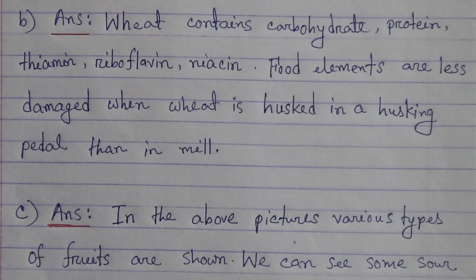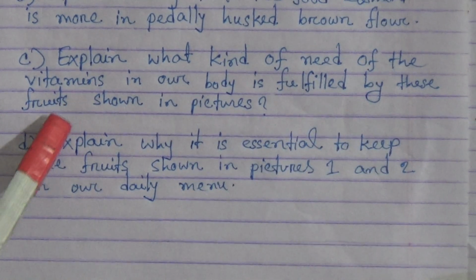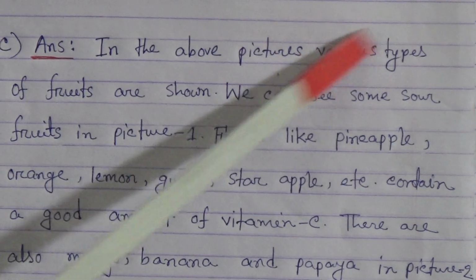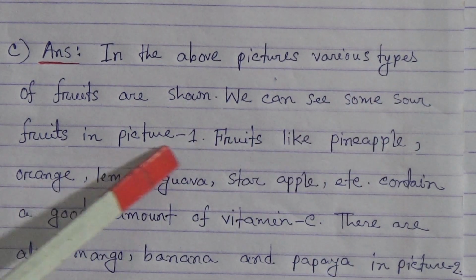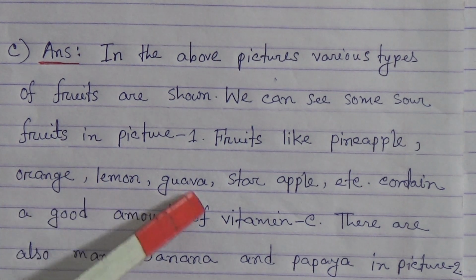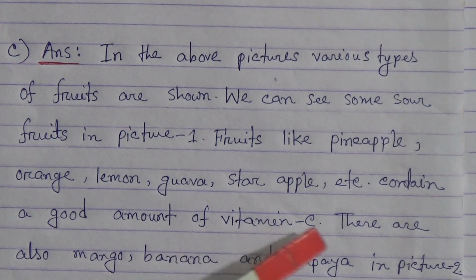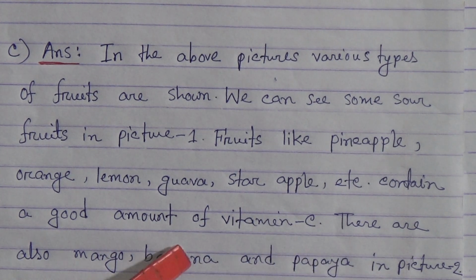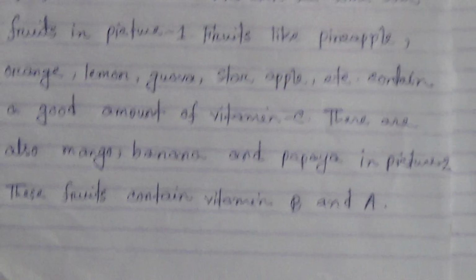Number C. Explain what kind of need of the vitamins in our bodies is fulfilled by these fruits shown in pictures. In the above pictures, various types of fruits are shown. We can see some sour fruits in picture 1. Fruits like pineapples, orange, lemon, guava, star fruit, apple, etc. contain a good amount of vitamin C. There are also mango, banana and papaya in picture 2. These fruits contain vitamin B and A.